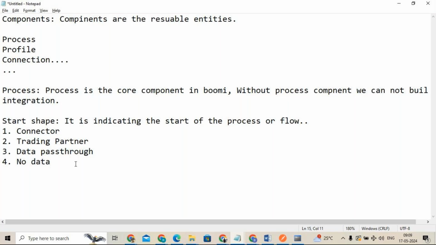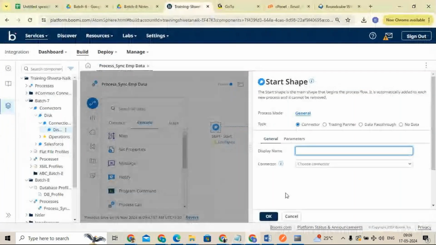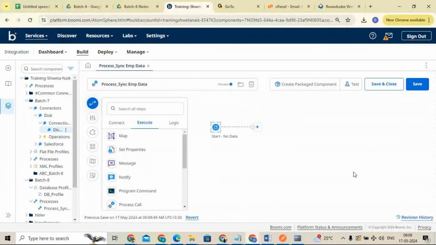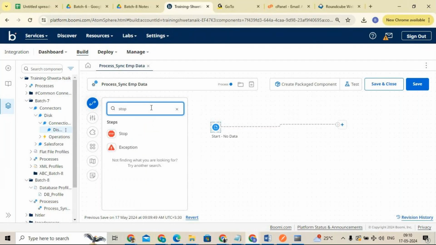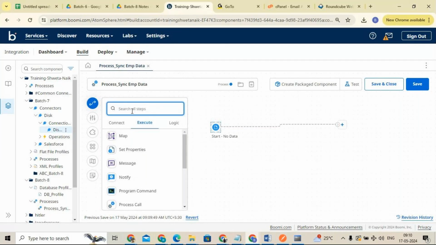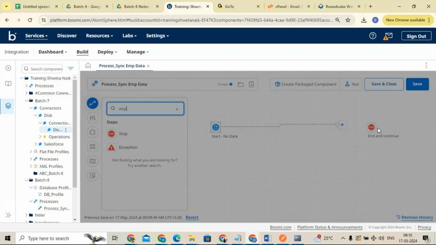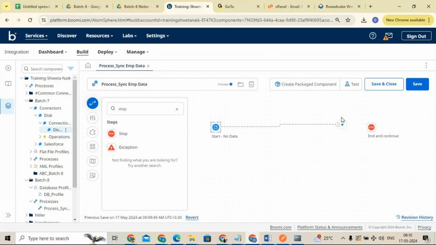So these are all the things we discussed, right? So we'll come here and we'll start. Okay, now save it. So now shapes. Here we started the process. If you want to end the flow or end the process, what do we need to put? Stop shape, right? If you search here for the shapes, you can search for stop shape. Here you can drag the shape and drop it.